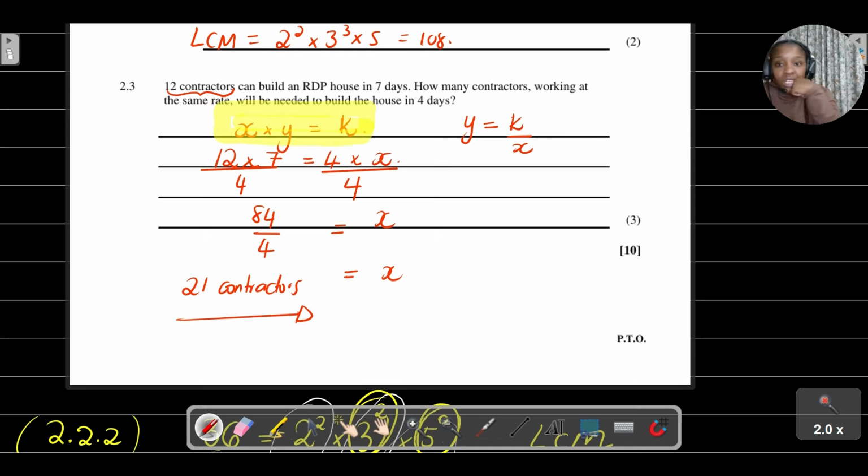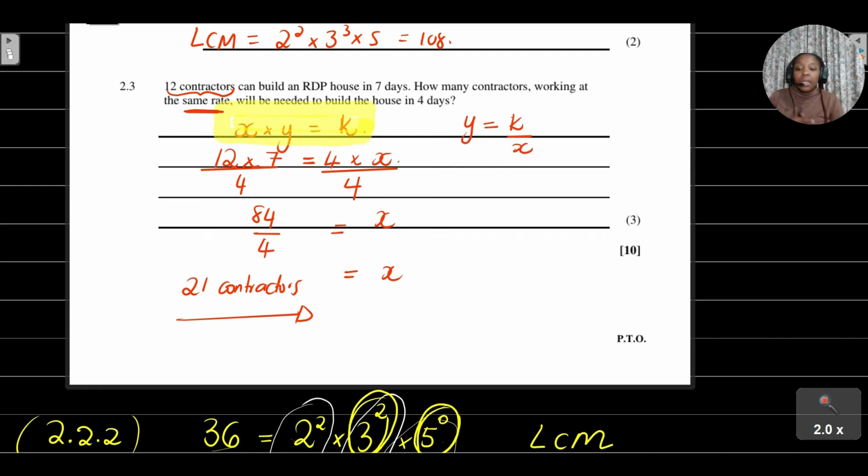So in this situation, we already know that the two values given to us are 12 and 7. So it's going to be 12 multiplied by 7 is equal to 4 multiplied by x, because we are told that these contractors are working at the same rate. So we've got a constant product. That's why I've equated those two together. And then from there it becomes easy. All that we need to do is solve for x, and then everything else becomes easy peasy lemon squeezy.